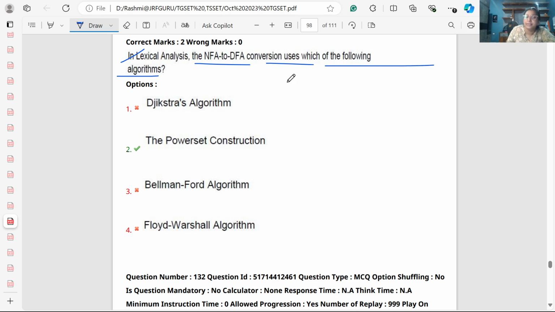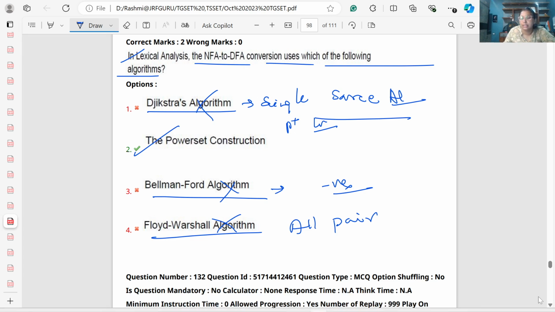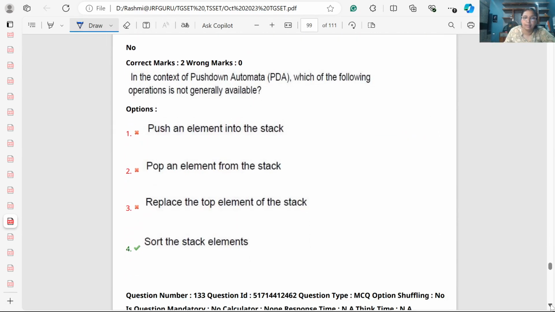In lexical analysis, NFA to DFA conversion uses which of the following algorithms? So yes, NFA to DFA uses the power set algorithm. Option 1, Dijkstra's algorithm, is a single source shortest path algorithm that works with positive weights. Bellman-Ford is a single source shortest path algorithm that works with negative weights. Floyd-Warshall is an all pair shortest path algorithm. So obviously these three will not be used when we are working with NFA to DFA.